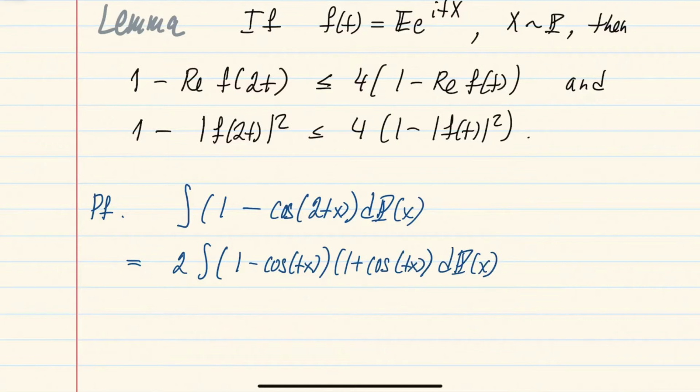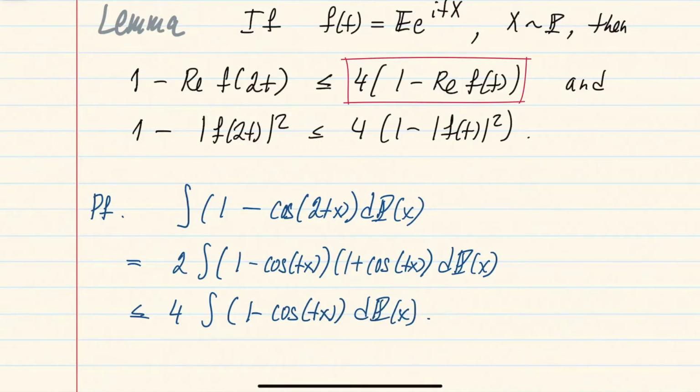Okay, and both factors in the integral are non-negative, and the second factor is bounded by 2, so that's where this 4 comes from, and we are left with 1 minus cosine tx. So this is again just a real part of the characteristic function at t.